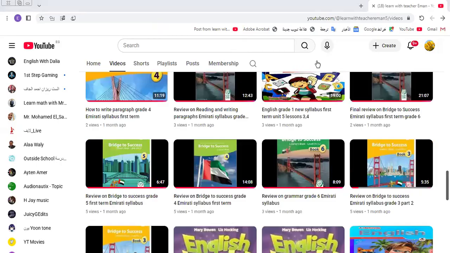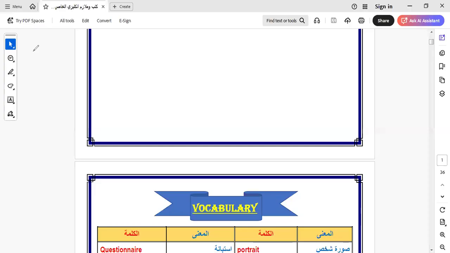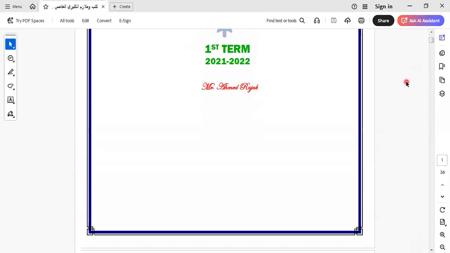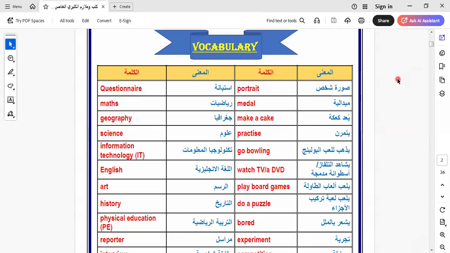Let's go to our review today. Today I will make a quick review on your book, Top Stars, for the units that we learned during this term. Let's go to the first unit. Today I will review module 1. Next class I will review module 2.